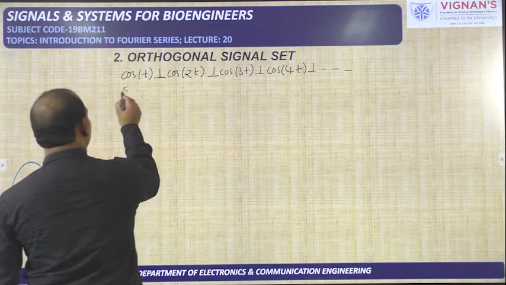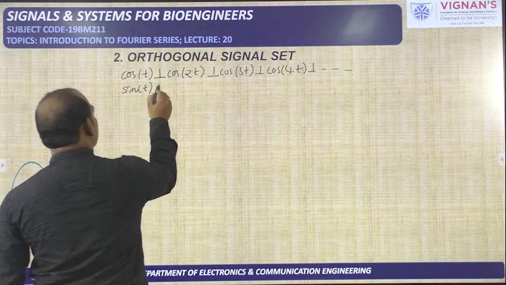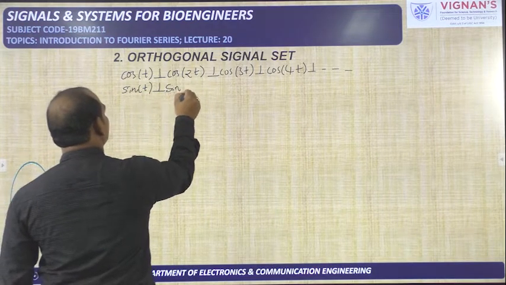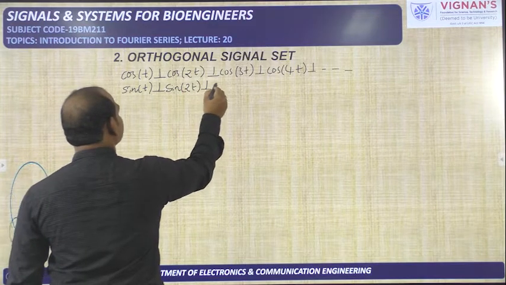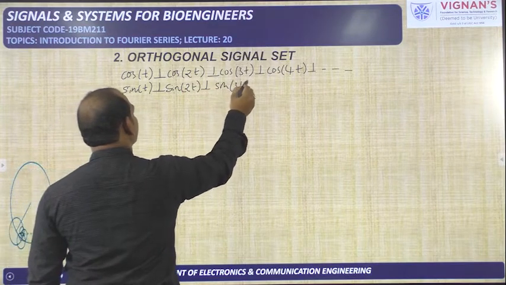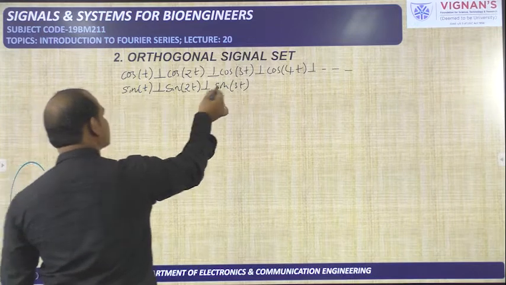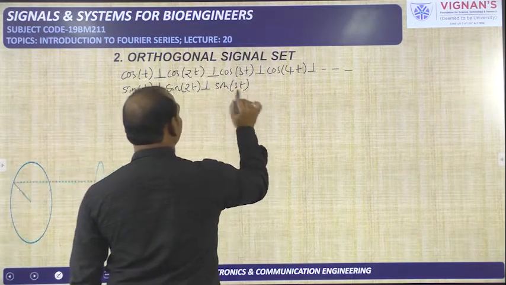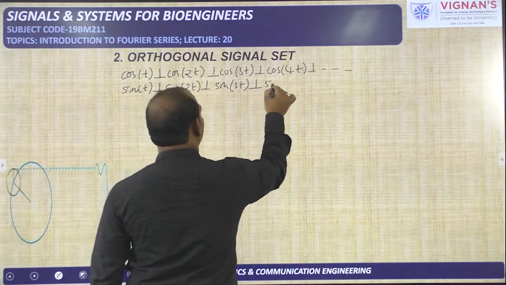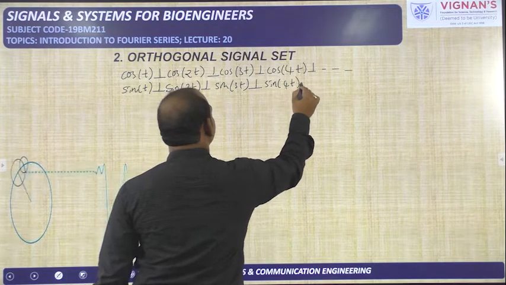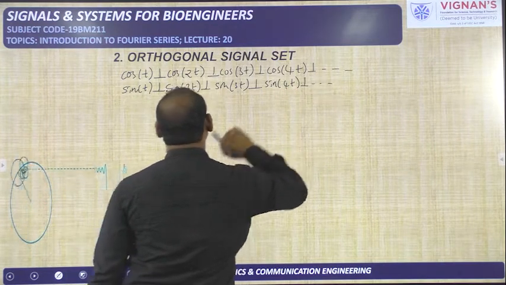Now just now we have proved that sin t is orthogonal to sin 2t, and sin 2t is orthogonal to sin 3t. You can check this one. Sin 2t is orthogonal to sin 3t, that one you are able to check. And it is also orthogonal to sin 4t. You can check all these things. Like this, so many signals will come.